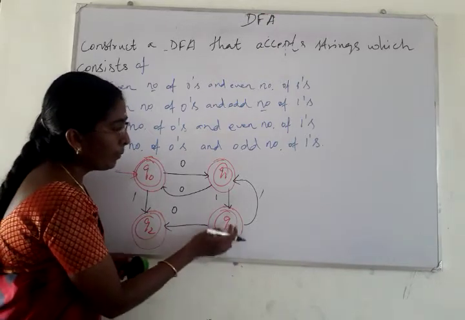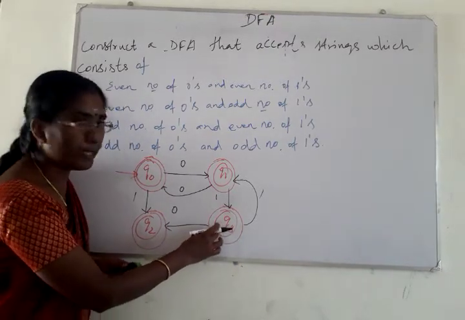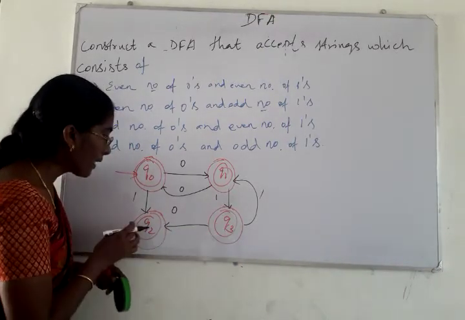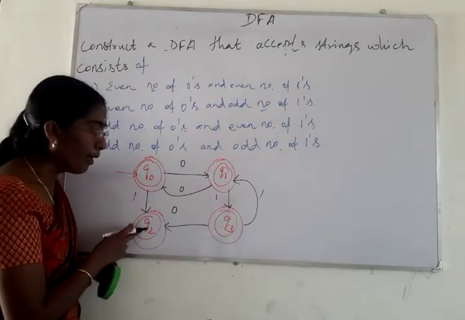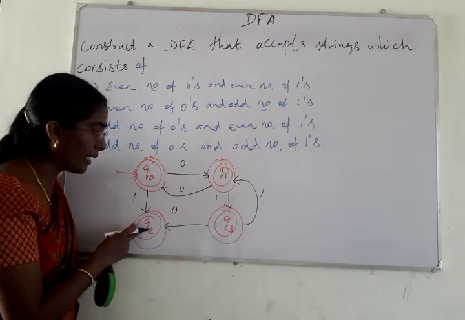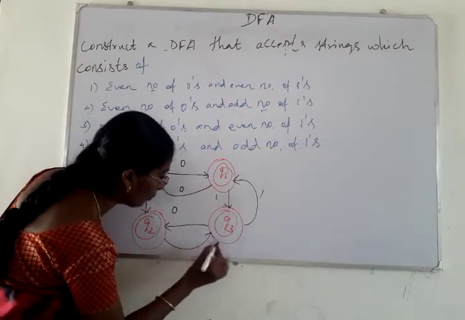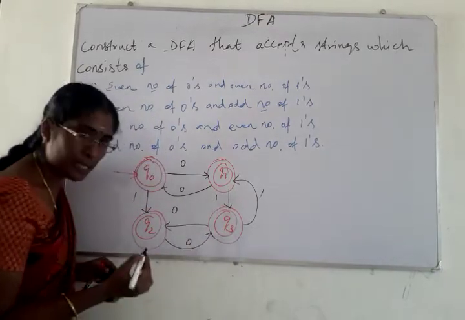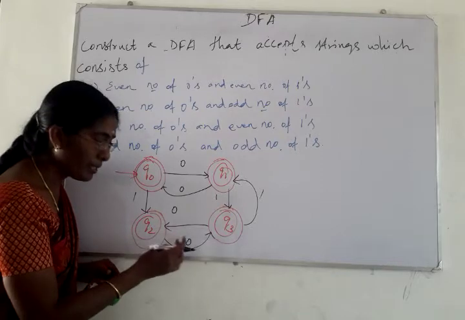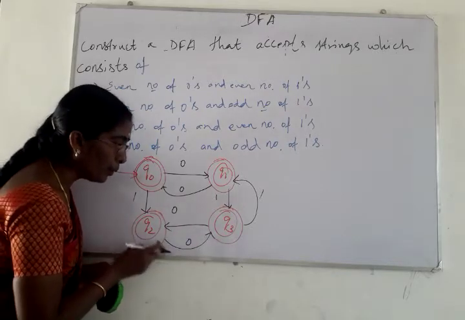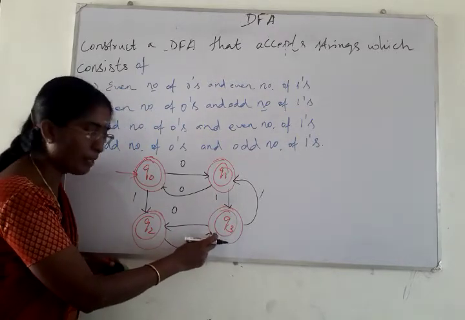Consider further. Now we completed the transition for the state Q3 also. Next, consider the state Q2. For Q2 also we have to make two transitions. First we have to make a transition from the state Q2 to Q3, that is for the symbol 0. So from Q2 we are moving the transition for the symbol 0.